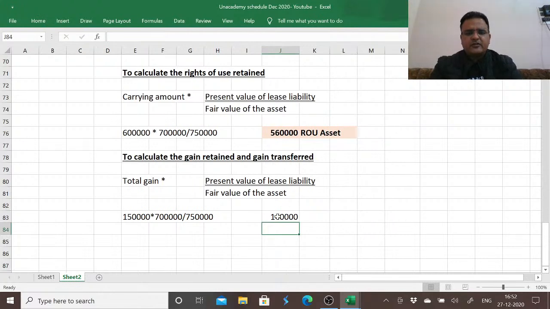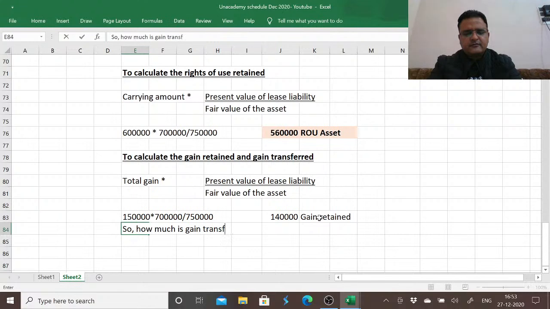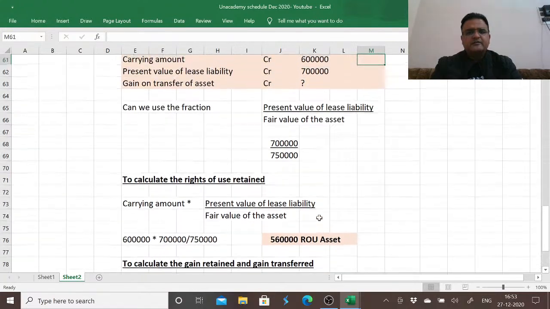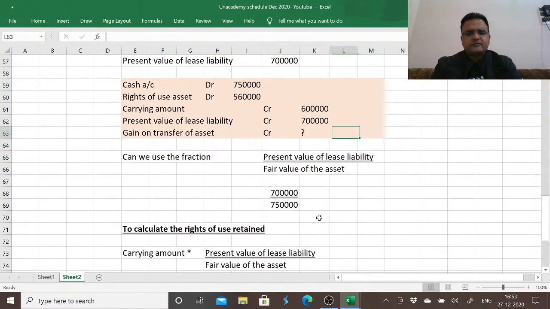It's 1,40,000 of the gain retained. So how much is gain transferred in this transaction? Total gain is 1,50,000 minus 1,40,000. That means the gain transferred is 10,000. So we need to recognize the gain transferred in this transaction, which turns out to be 10,000.